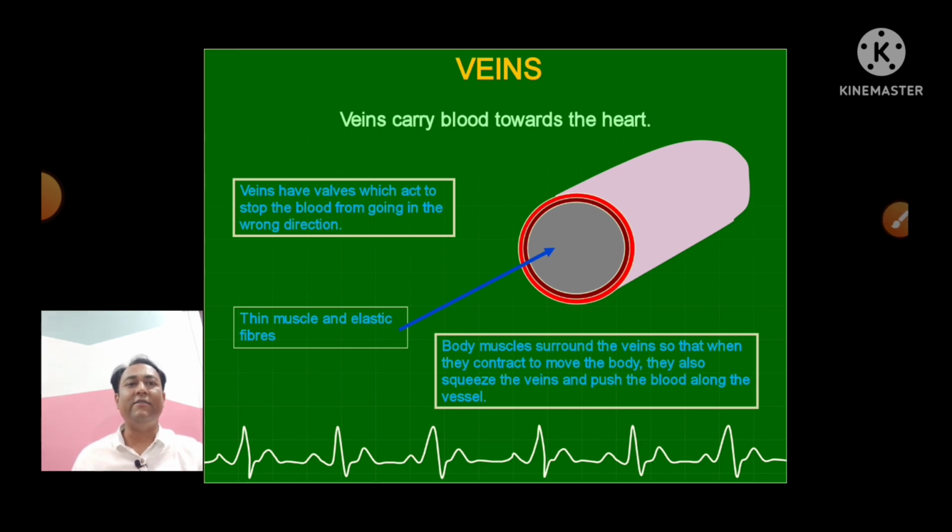Veins have valves which act to stop the blood from going in the wrong direction. Veins में valve present है तो backward flow blood का नहीं होता है. Body muscles surround the veins so that when they contract to move the body, they also squeeze the vein and push the blood along the vessels.